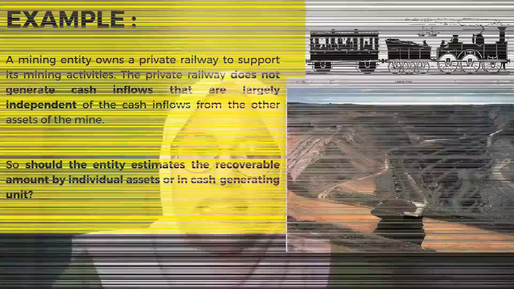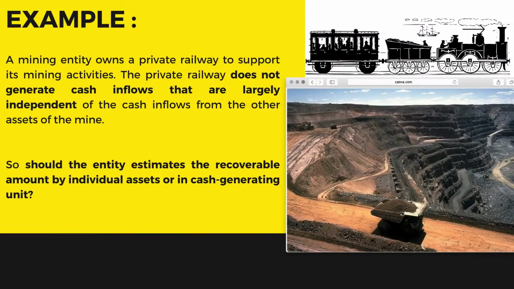A mining entity owns a private railway to support its mining activity. The private railway does not generate cash inflows that are largely independent of the cash inflows from the other assets of the mine. This means the private railway is highly dependent on the mining activity.